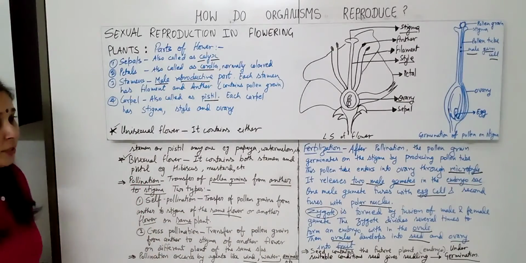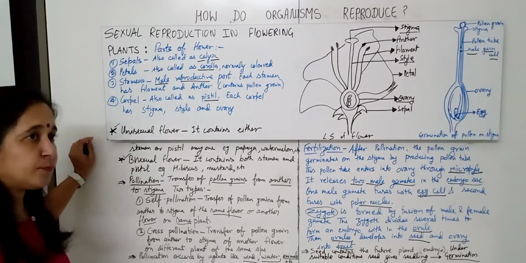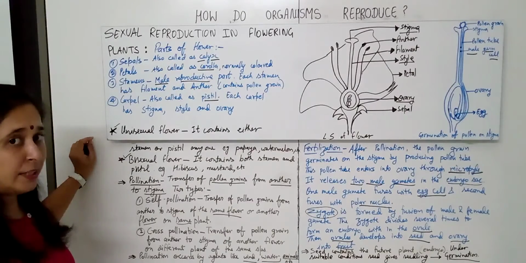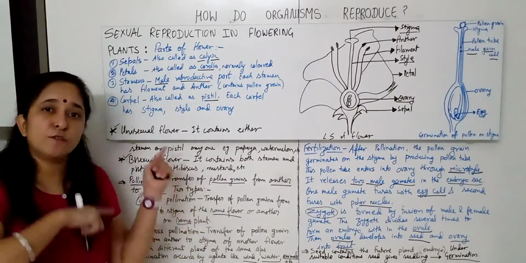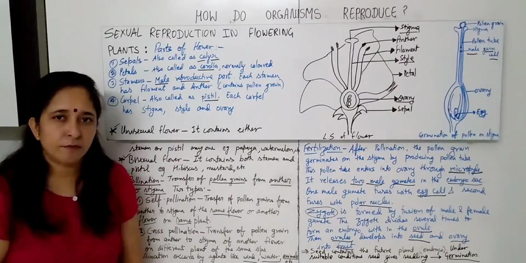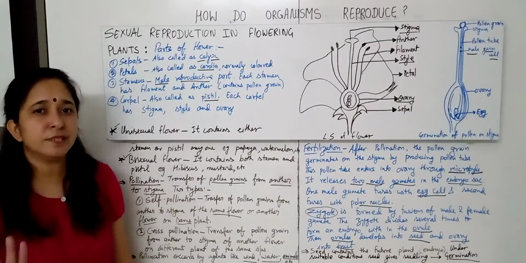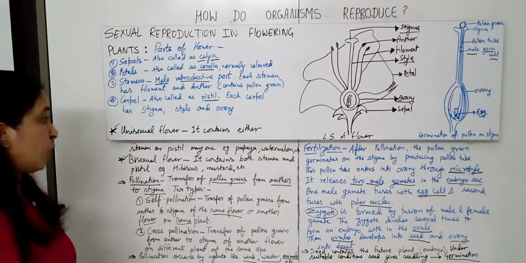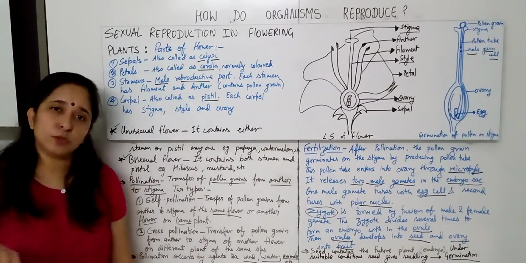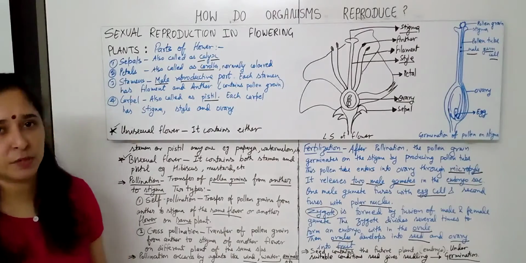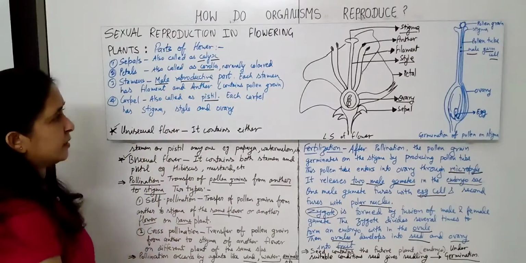Sometimes they ask what is pollination, and what are the different types of pollination. Once they have also asked, what is the main difference between pollination and fertilization? Pollination is the transfer of pollen grain from anther to stigma. This is the definition. Fertilization is the fusion of male and female gamete to form the zygote. Pollination occurs only in plants, but fertilization occurs in both plants and animals. So these are the basic differences between pollination and fertilization.